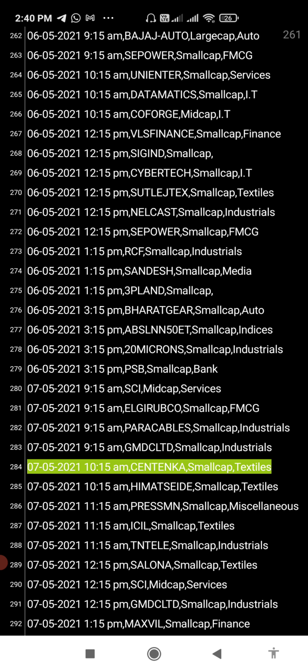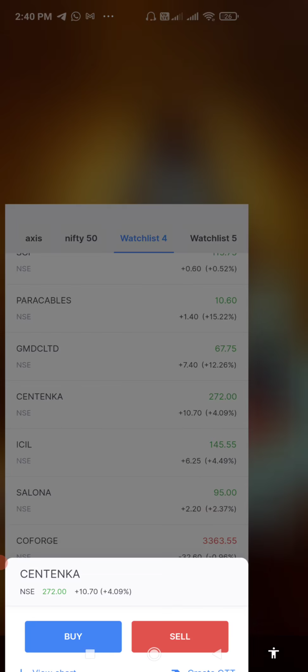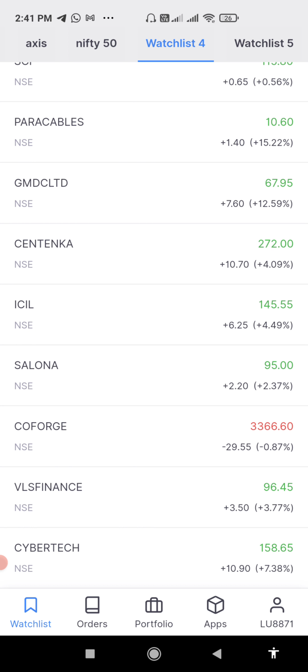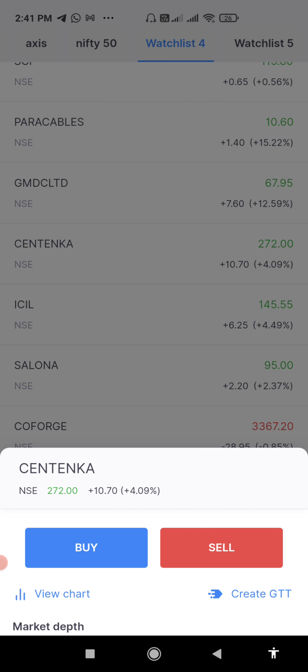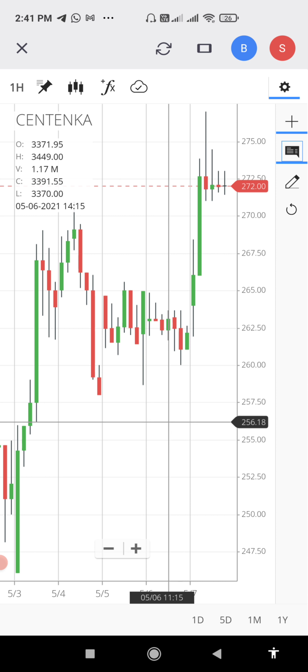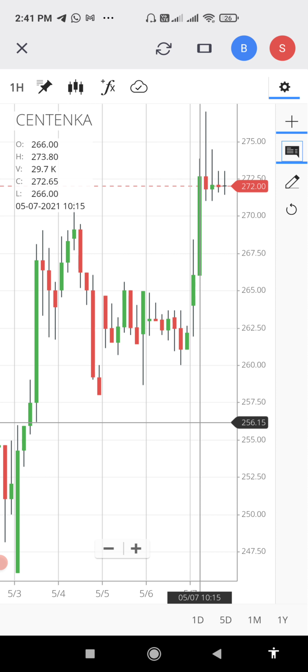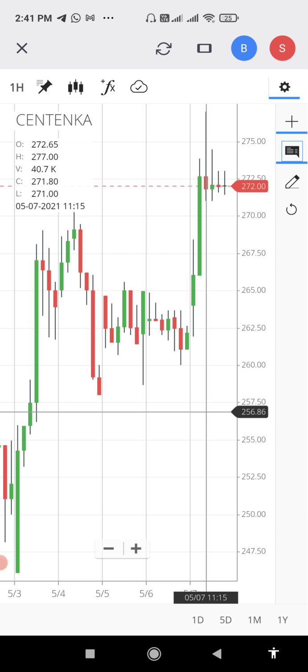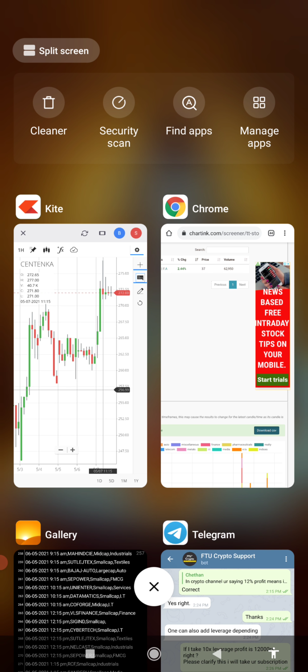CNTNKA. Okay, it is giving a signal at 10:15. See here, it's 9:15, and it is 10:15. So from 10:15 it is going up. What is the opening price? 262. Now it is 272, and it made a high of 277. So like this, this scanner will work.